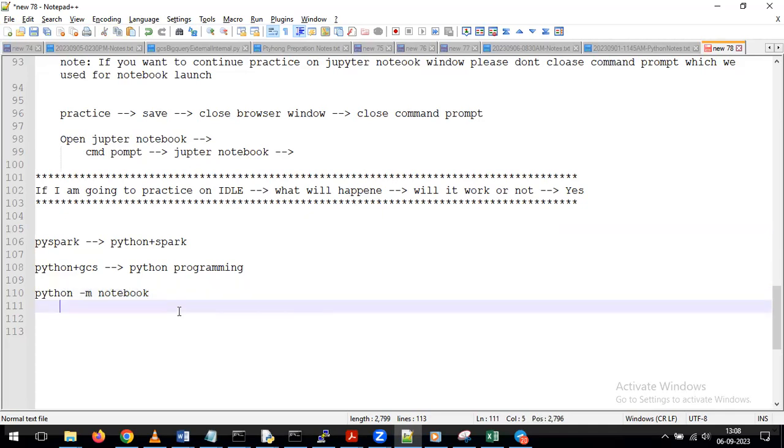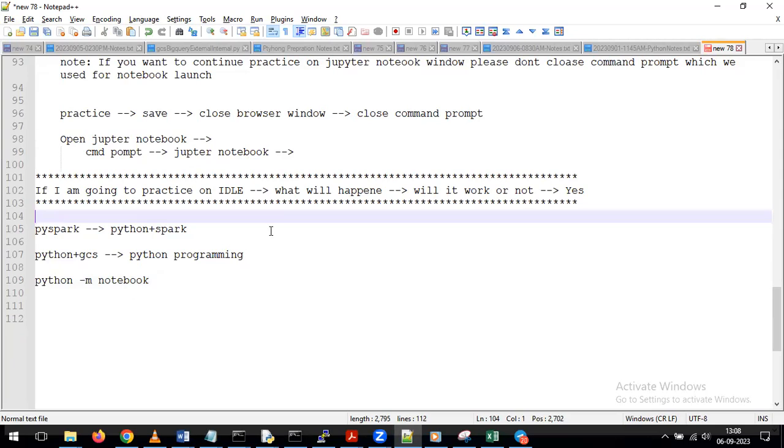Sir, and this Jupyter is kind of what can we say? Is it ideally... sorry, it's an IDE. It's an IDE. IDE, right? Yeah.